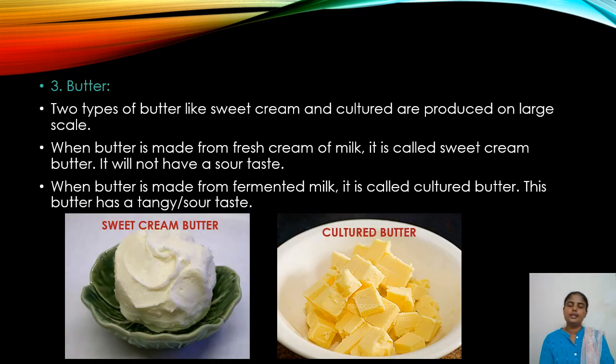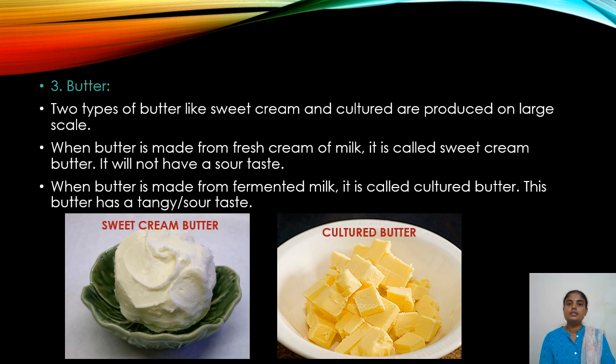Now, let us see about butter. Two varieties of butter, that is sweet cream butter and cultured butter, are produced on a large scale. When a butter is made from fresh cream of milk, it is called sweet cream butter. It will have a creamy consistency and will not have a sour taste.